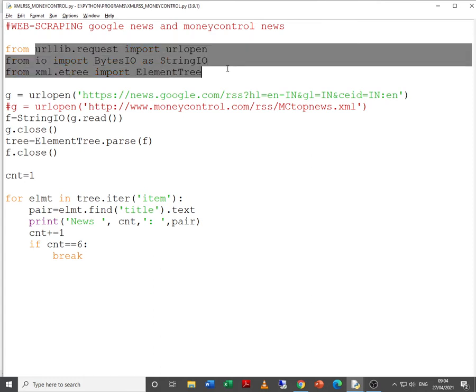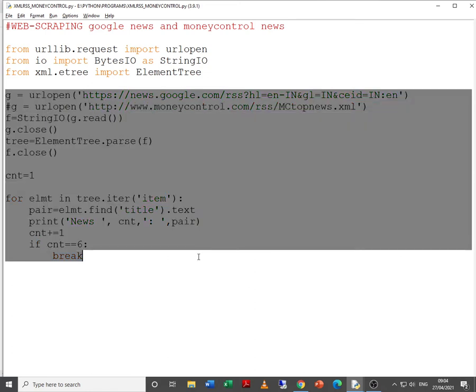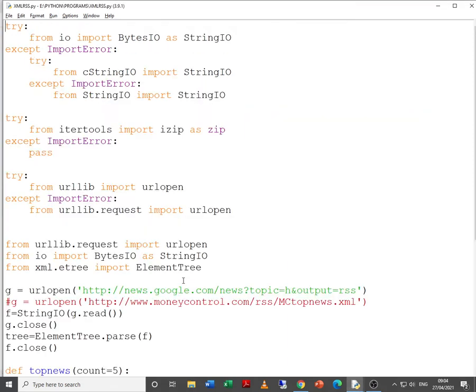If you change the modules or libraries, then the entire code to scrape the web data or website data is also going to change. So let us study a different code for the same.